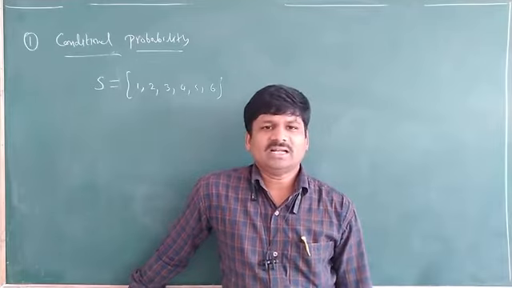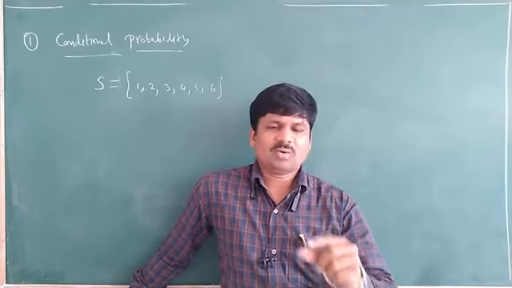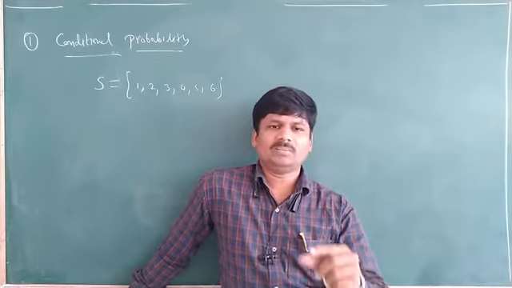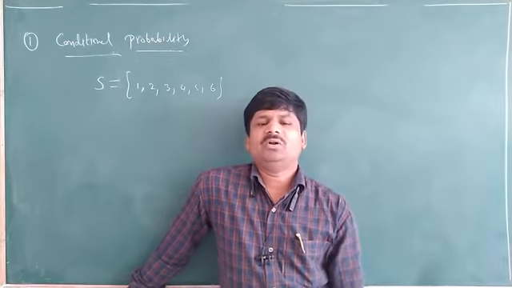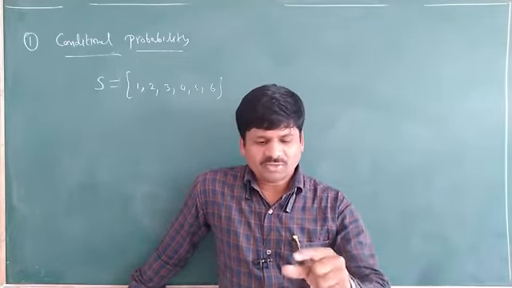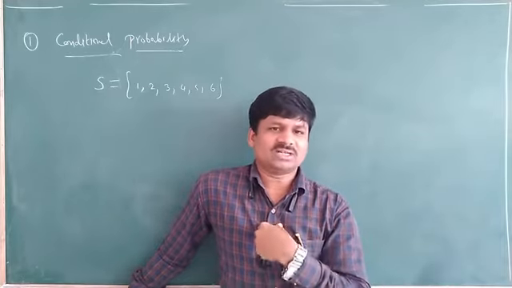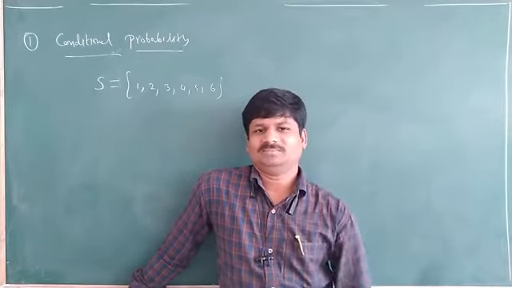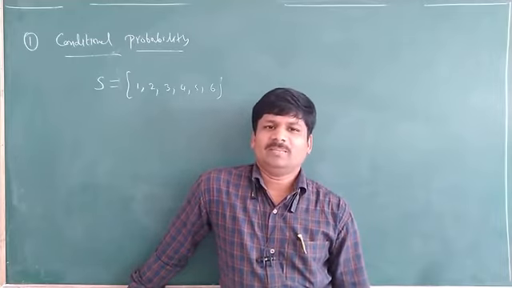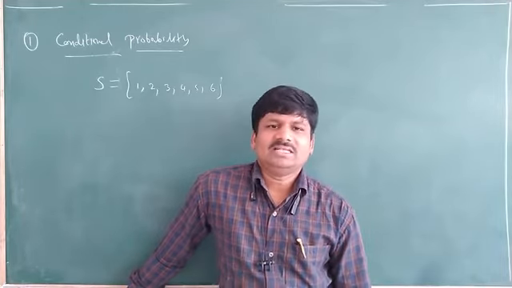I am doing one experiment: I rolled a die, and after rolling it, I know that it is an even number.